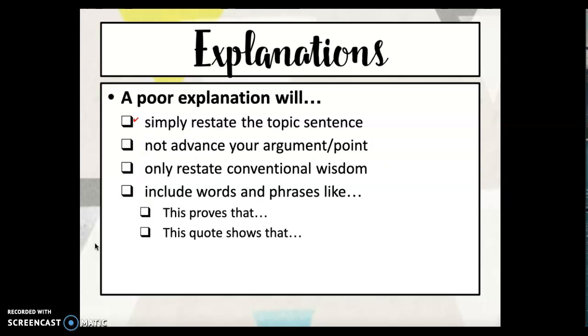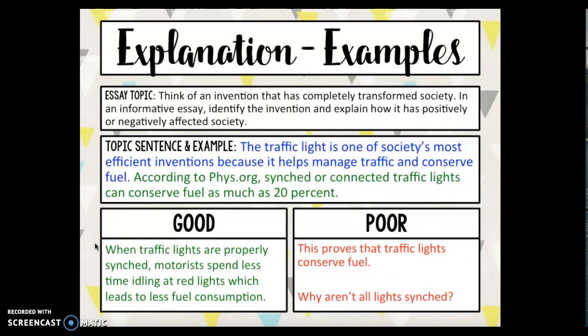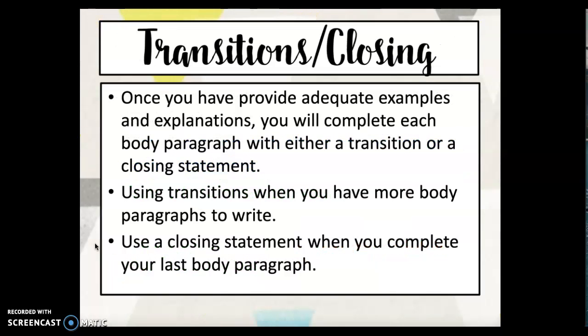A poor explanation will simply restate the topic sentence, not advance your argument, only restate conventional wisdom, and include words and phrases like "this proves that" and "this quote shows that." Alright, and here we have our final good example. A good example of the explanation is when traffic lights are properly synced, motorists spend less time idling at red lights, which leads to less fuel consumption.